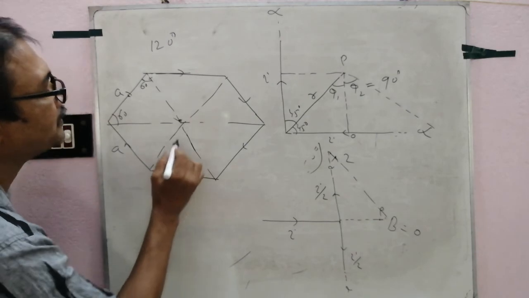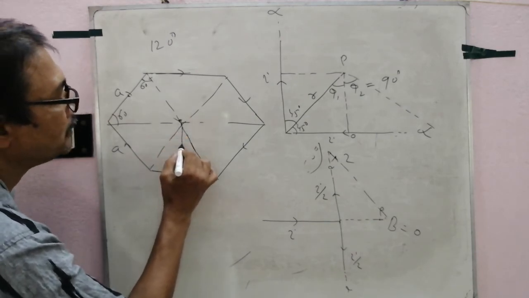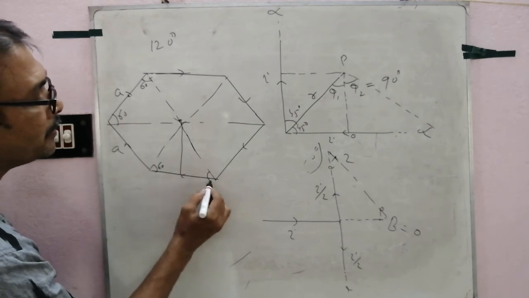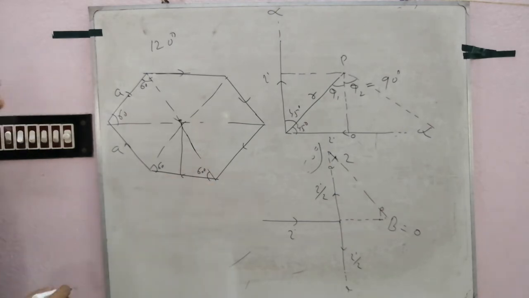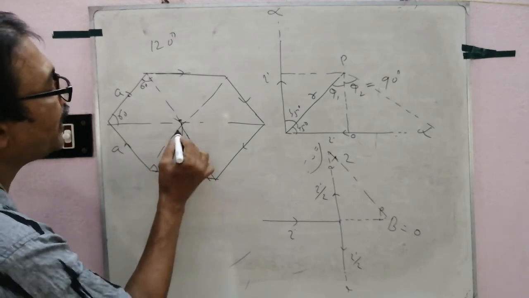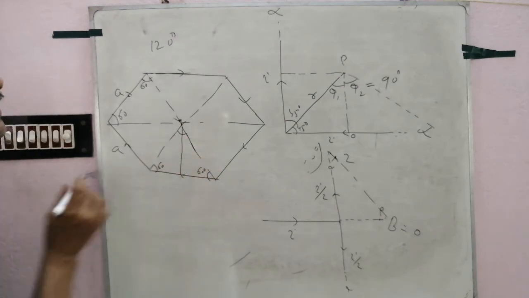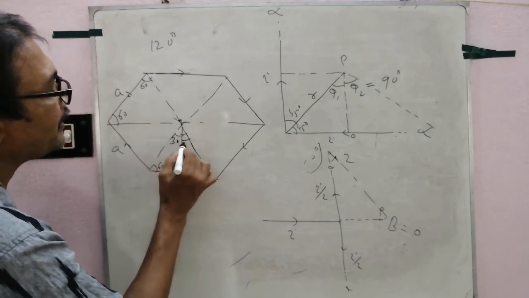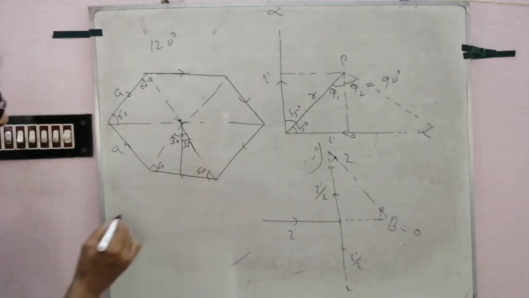আমি এই পার্ট থেকে করে দেখাচ্ছি। For this part, this is the midpoint, this angle 60 degree, this angle 60 degree, so total this angle of course 60, so this is 30 degree and this angle 30 degree.